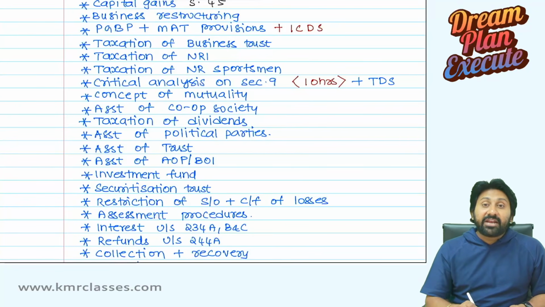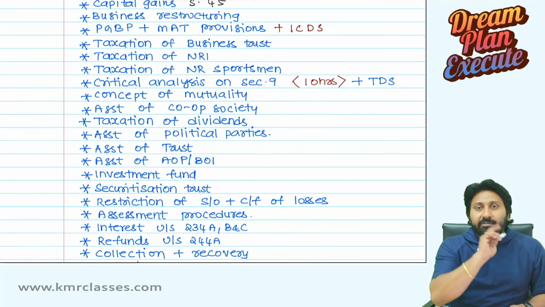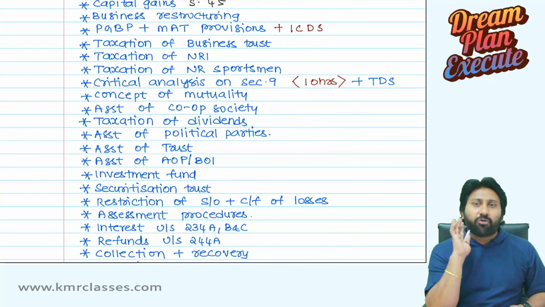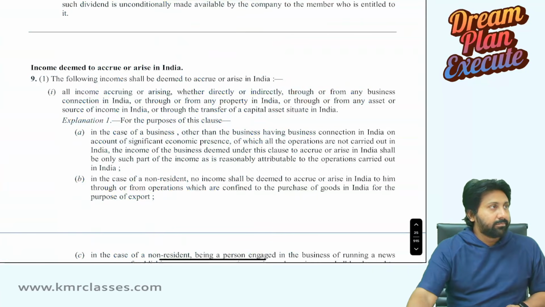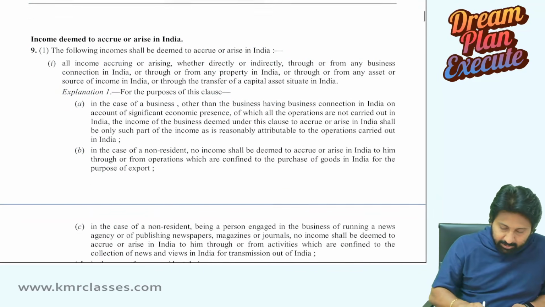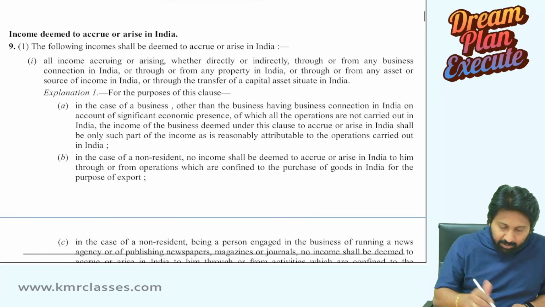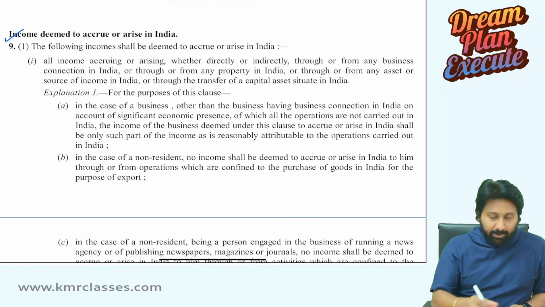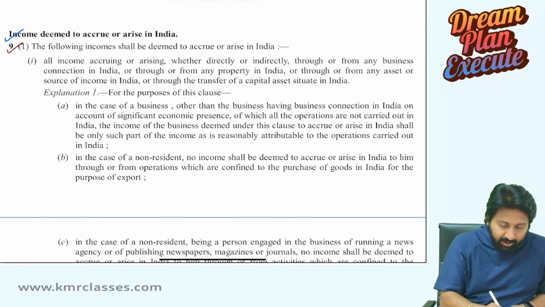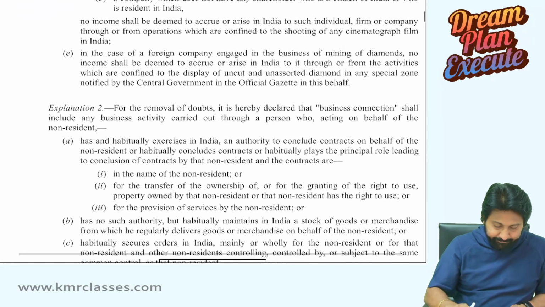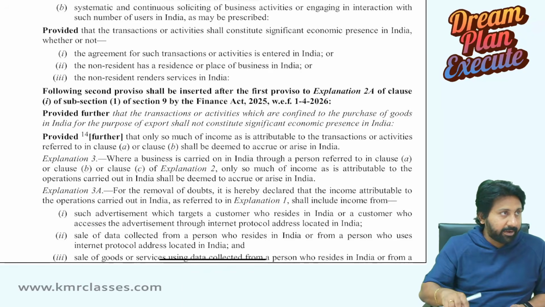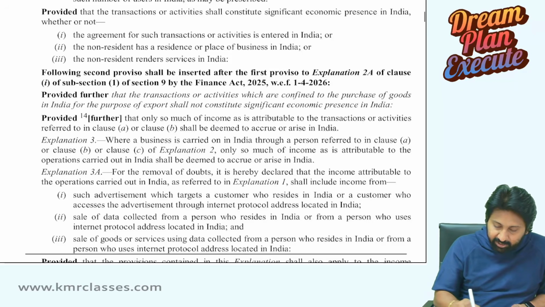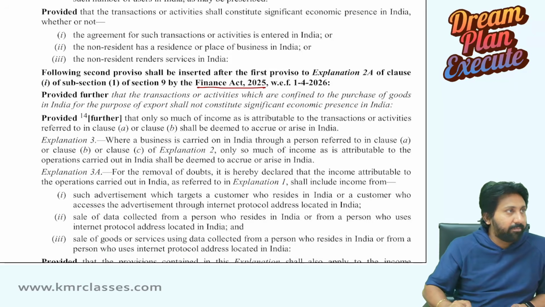Okay, section 9 Bare Act, if you see now, section 9 Bare Act will be somewhere around 3.5 to 4 pages. How many pages? 3.5 to 4 pages. Section number 9. See here, section 9, income deemed to accrue or arise in India. Here it started. Keep eye on this. Along with the amendments I will go through. Bare Act.